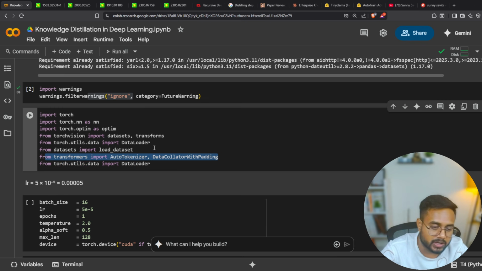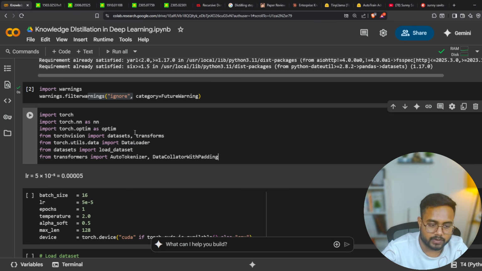Okay, even the train and validation test, whatever data we have, right? The data loader is a redundant one, so I will have to remove it. Let me remove this one.